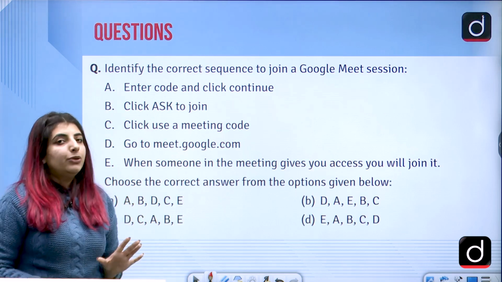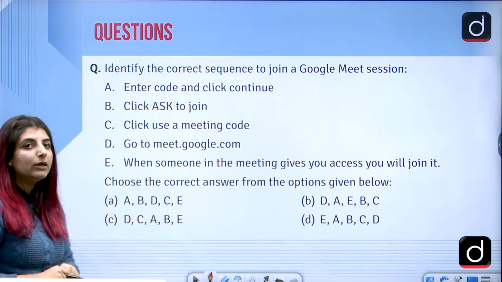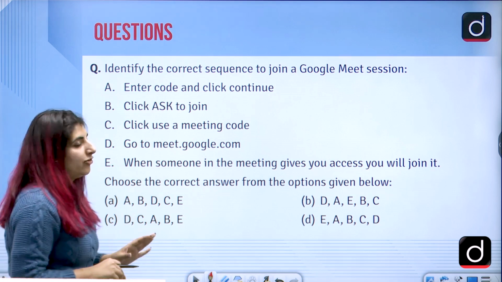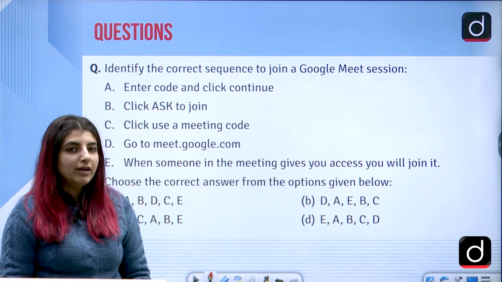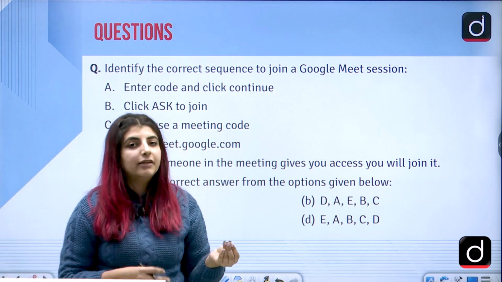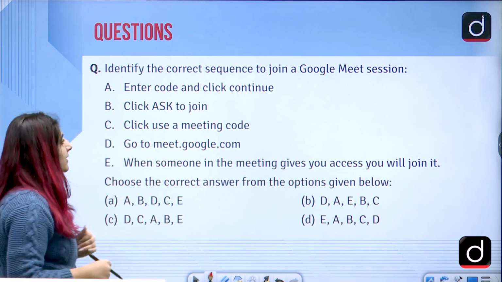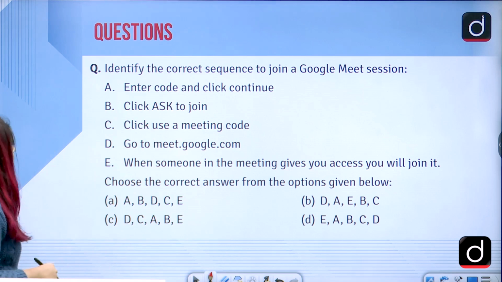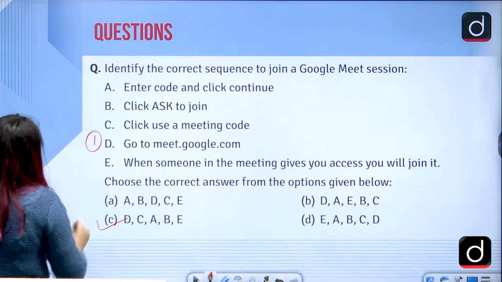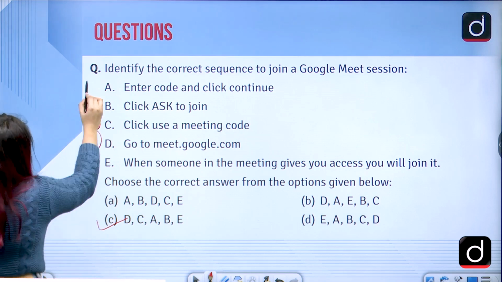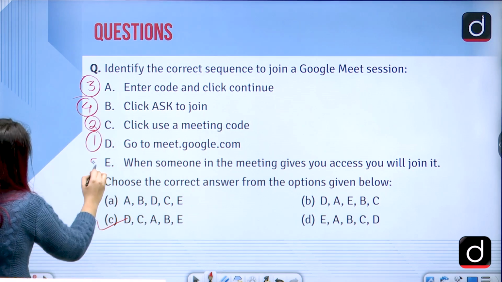Next question that I have for you is a bit lengthier but an easy question per se. Identify the correct sequence to join a Google Meet session. So you all must have joined a Google Meet session at some point of time in your life, even if it was for a class, even if it was for a meeting, etc. Right? So you have to see what is the correct sequence. The answer to this question is option C, that is D, C, A, B, and then we have E.